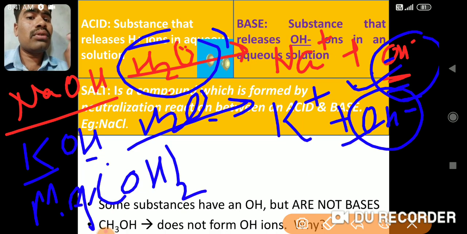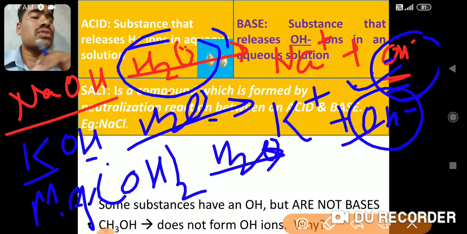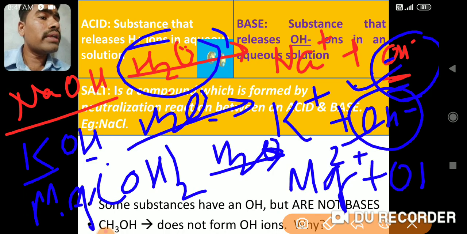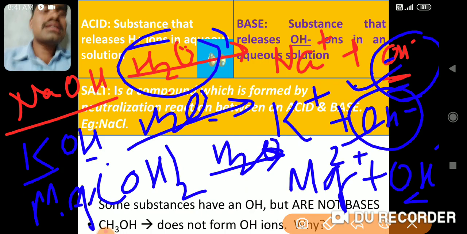What is the name of this compound? Magnesium hydroxide. If you take this in the water, in the aqueous solution, it will also form Mg2 plus and OH minus. What is formed here again? OH minus is formed. It means that this Mg(OH) twice is also a base.